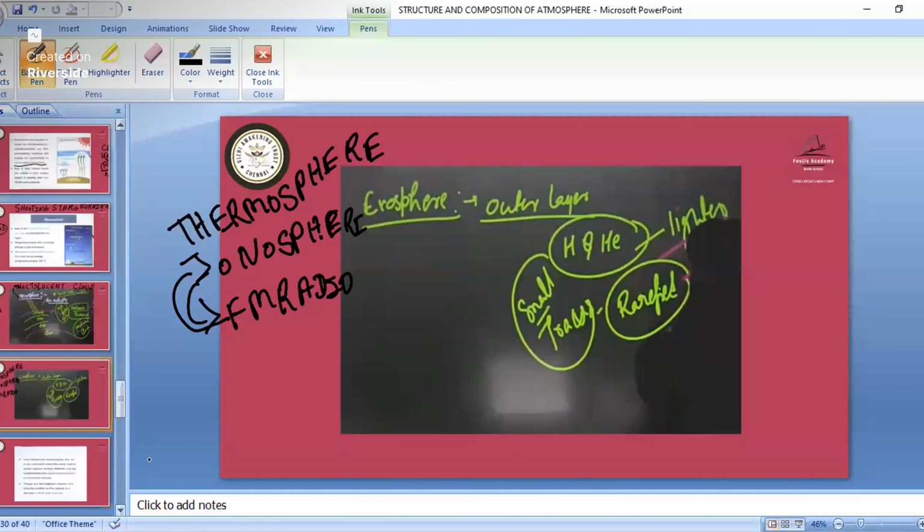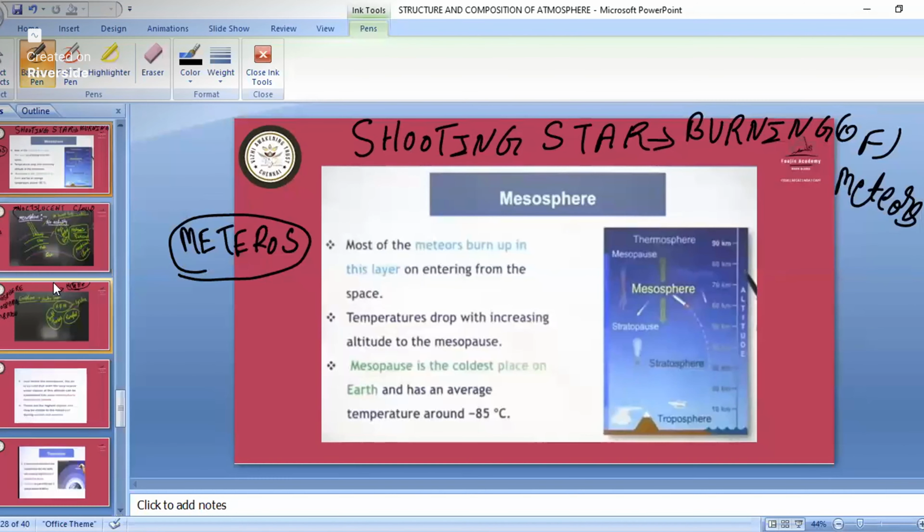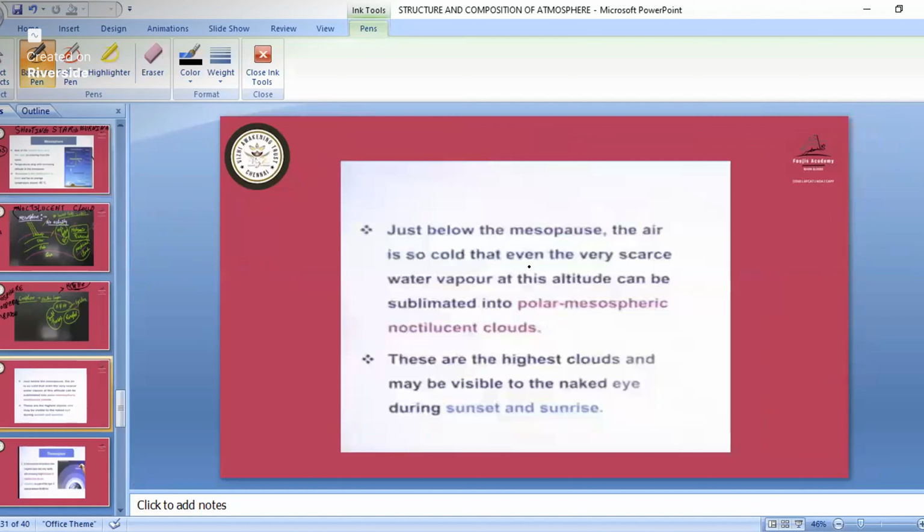So in this layer only we have the presence of hydrogen and helium. They have escaped and come into the outer space. Okay, and in this we have small traces. So now see, in the mesosphere part, we saw that it is the coldest layer of the Earth. Then we have the meteorites burning in this layer. So in this layer we have the presence of noctilucent cloud.